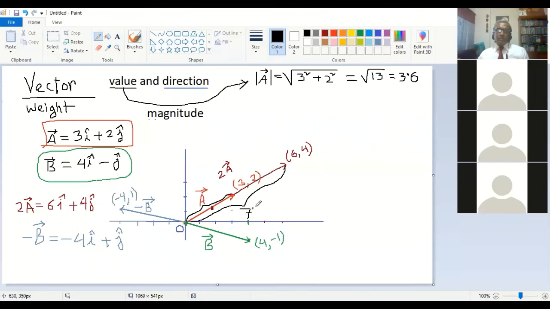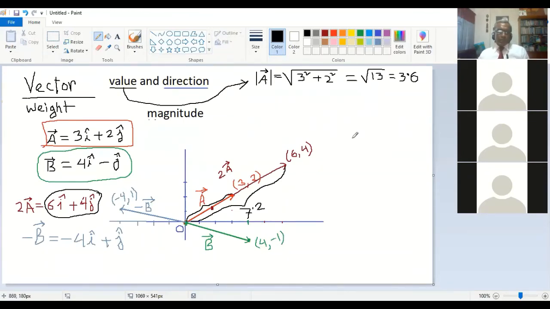If you think about the bigger one, you got my point. So you can check with this 6i plus 4j, the same technique will be applied and the answer will be 7.2, something like this.